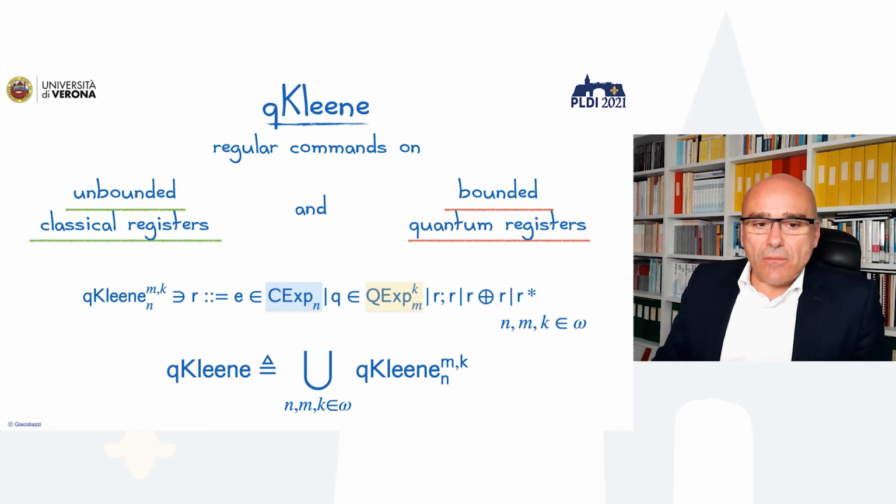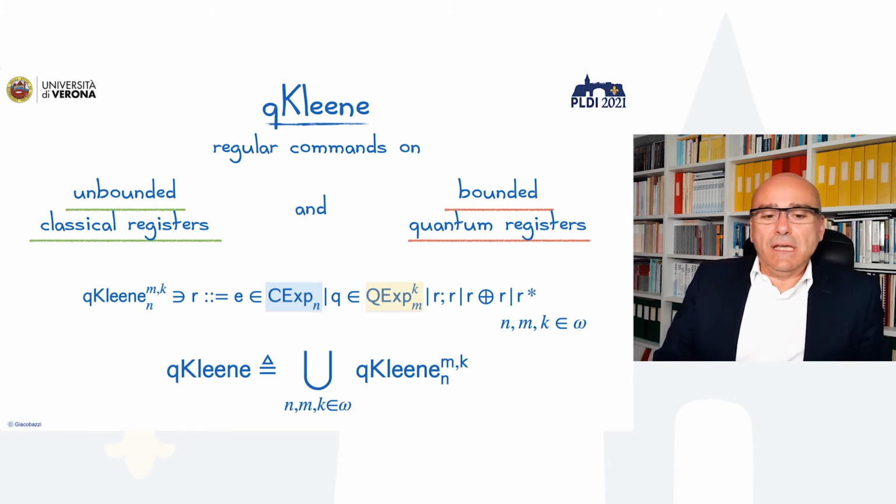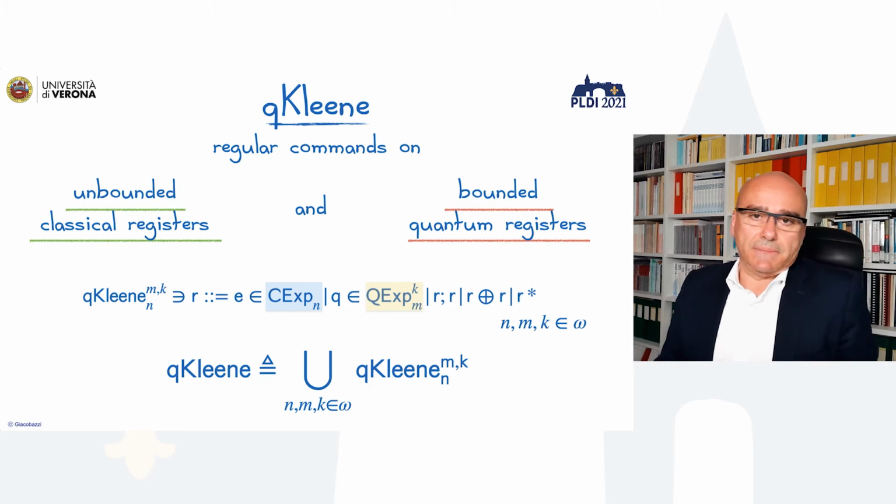Okay, so what is qKleene in all this story? qKleene is a language which includes expressions which are made by classical expressions and quantum expressions that allows to provide regular commands of these expressions. That means concatenation, that means the disjunction, and that means the iteration. And this is why it's called qKleene.